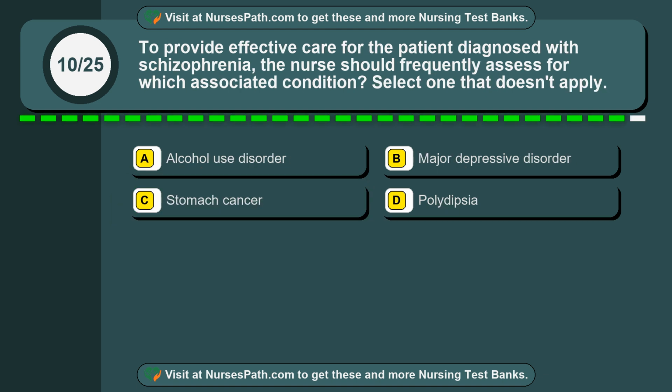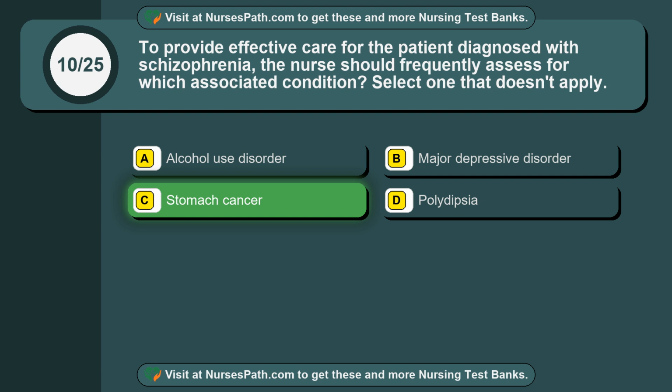Question 10. To provide effective care for the patient diagnosed with schizophrenia, the nurse should frequently assess for which associated condition? Select one that doesn't apply. Option A. Alcohol use disorder. Option B. Major depressive disorder. Option C. Stomach cancer. Option D. Polydipsia. The correct answer is option C.